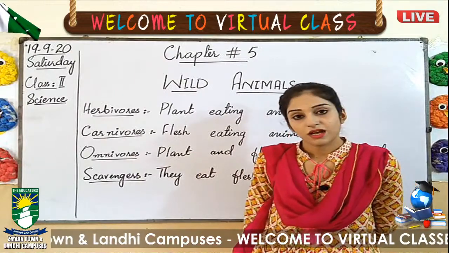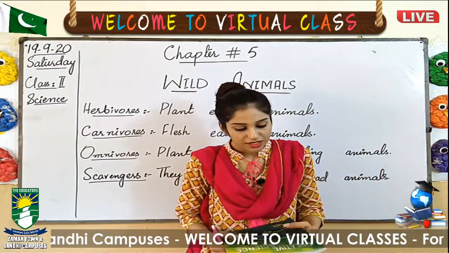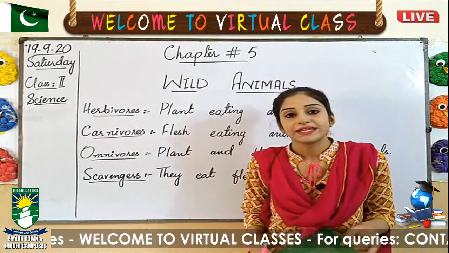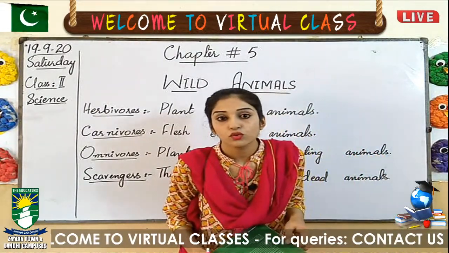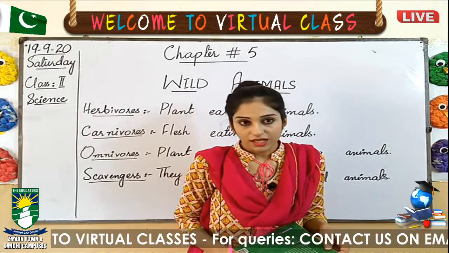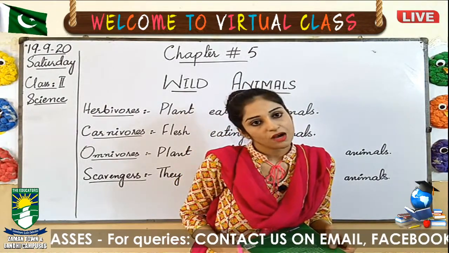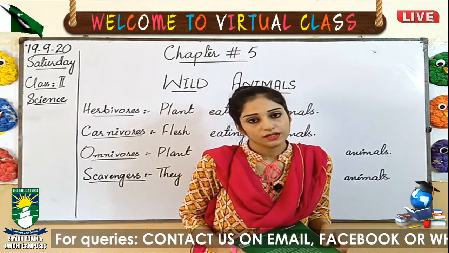This is the science class for the students of class 2, and today we are going to read chapter number 5. What is the name of chapter number 5? Wild animals. We know very well who are wild animals. Those animals which we cannot keep at home or on a farm, and they live in the jungle or forest.